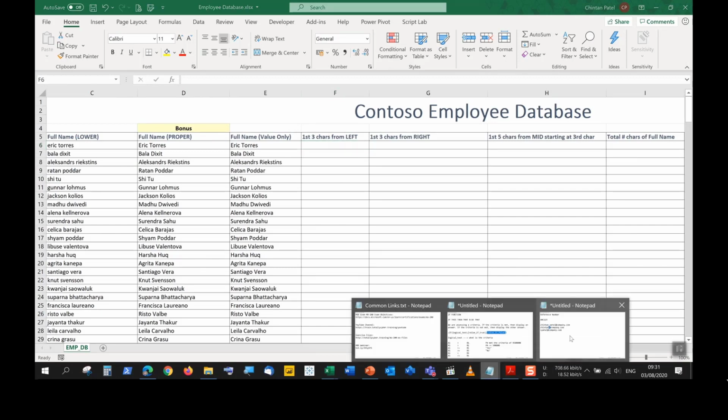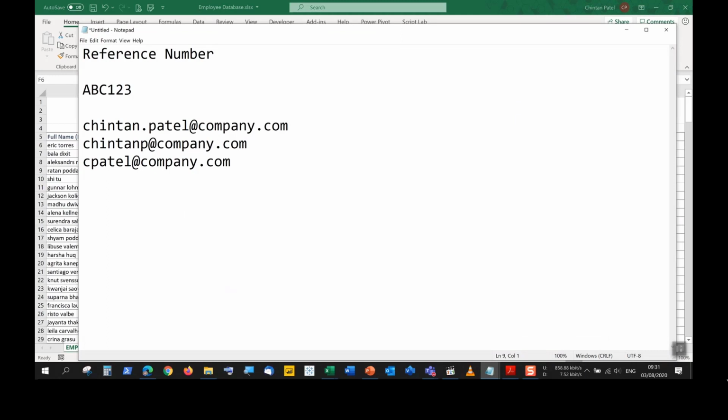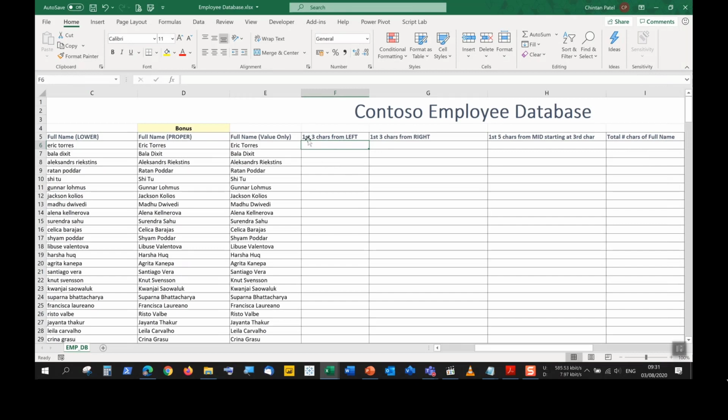Chars is a programming term. It refers to characters; it's just an abbreviation. You may see char in certain places if you're looking at programming. So char just means character, here the first 3 characters from the left-hand side. So cell F6 equals LEFT, L-E-F-T for left. And it says here, returns a specified number of characters from the start of a text string. Start would mean from the left-hand side as well.